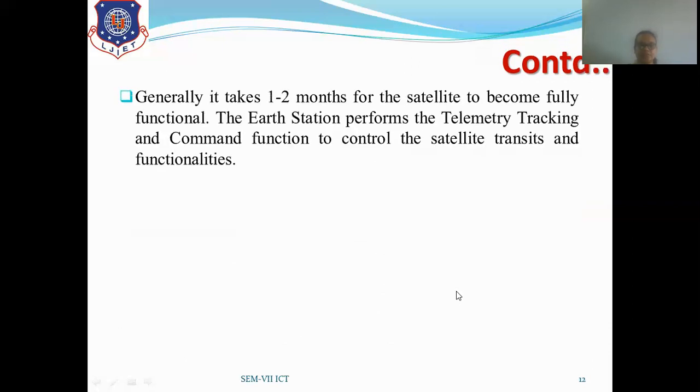Generally, it takes 1 or 2 months for the satellite to become fully functional. The Earth station performs the telemetry, tracking and command function to control the satellite transits and its functionalities. So during that 1 to 2 months in the transfer orbit, the Earth station observes it with the help of TTC commands.